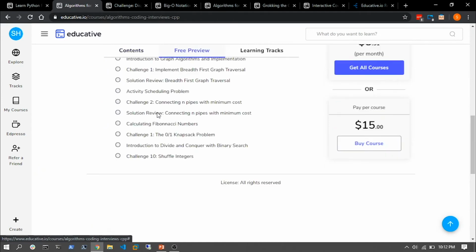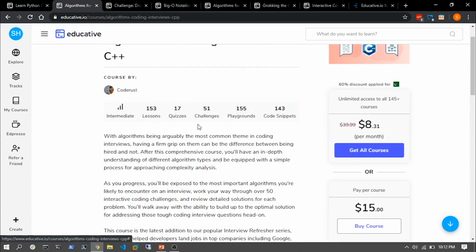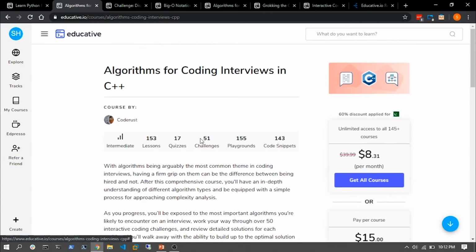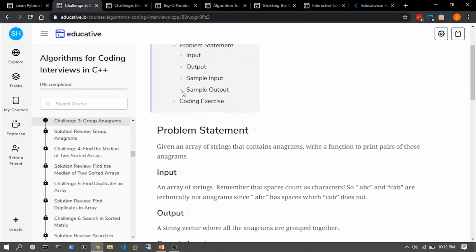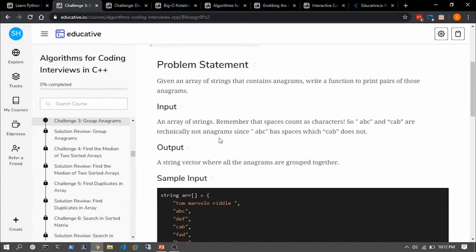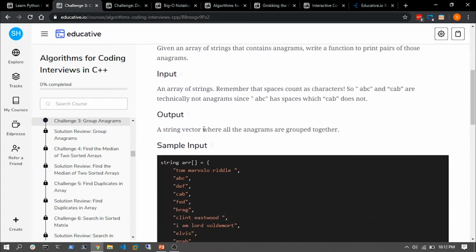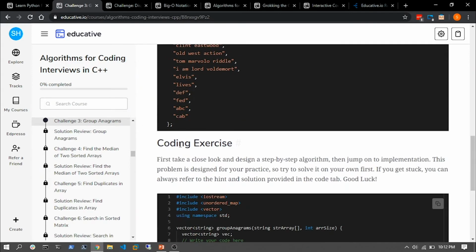Let's take a look at the free preview. All right, so I can see there are some challenges here. Now, what are challenges? We saw that this particular track had 51 challenges inside. So let's take a look at group anagrams. What is this challenge about? All right, so there's a problem statement. They're going to show you what you have to do in order to successfully complete this challenge. There's going to be an input, which in this case is an array of strings, and then they define a particular output. The sample input is given to you here, and the sample output is given to you here.